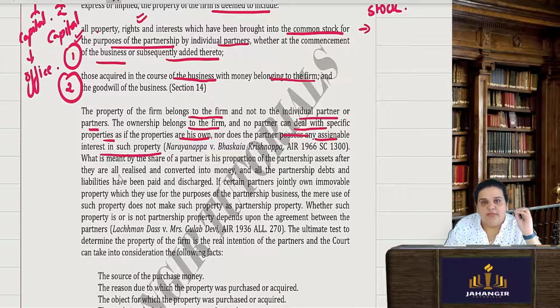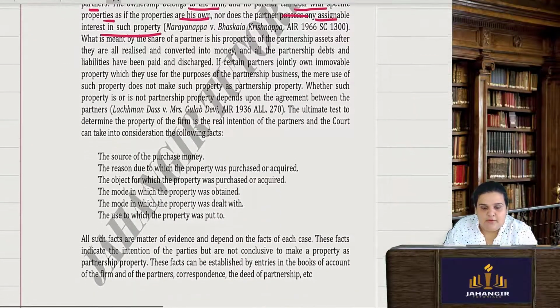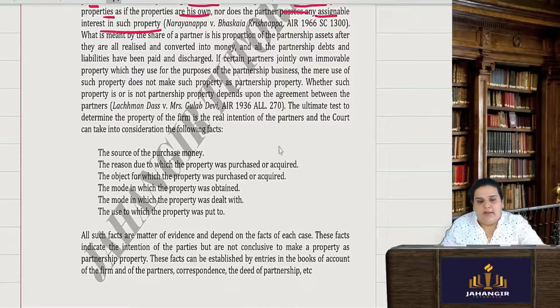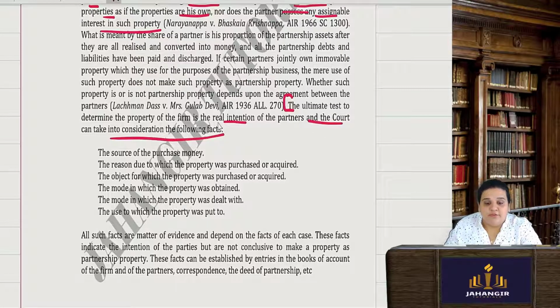Whatever is the partnership property is the firm's property and not the individual partner's property. In order to decide the ultimate test to determine whether the property is the firm's, the real intention of the partners matters, and the court can take into consideration the following facts.